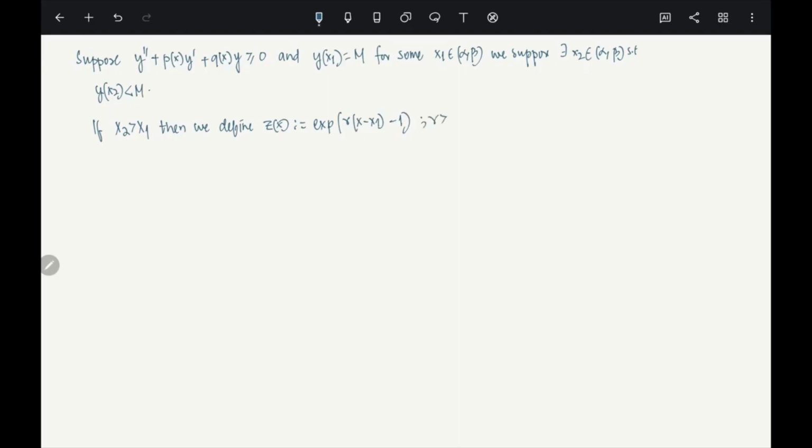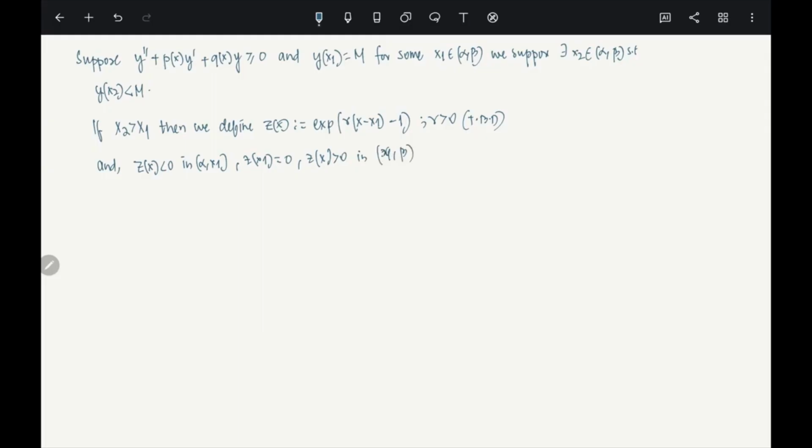And gamma is positive, of course; it is assumed to be determined. You see the z of x, and z of x satisfies those conditions, right? What we did earlier is that z of x is negative in (alpha, x1). You remember we just did it in the earlier theorem, because it is basically the same function, right? Nothing changes, it does not depend on the equation, and z of x is positive in x1 and beta.